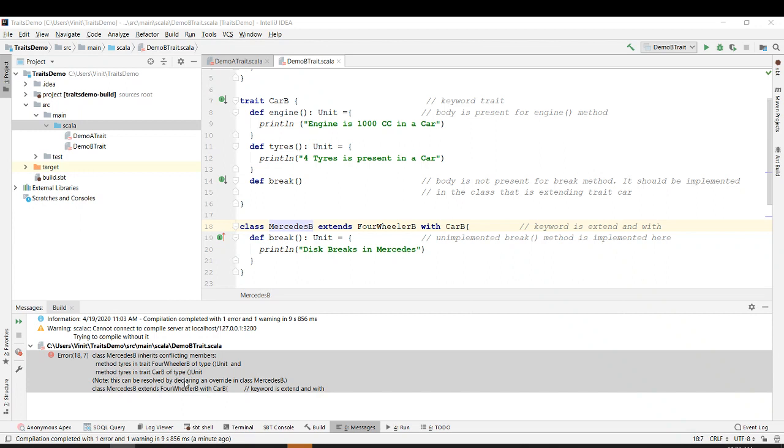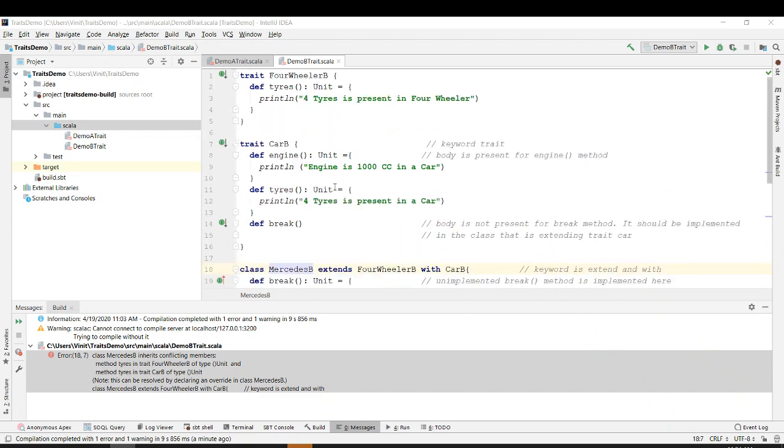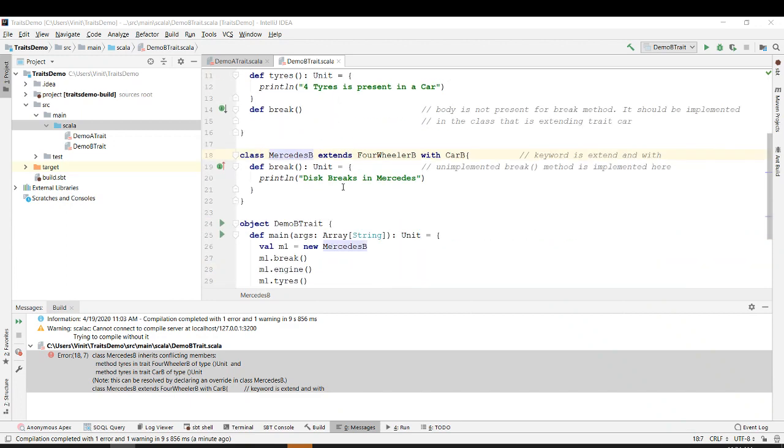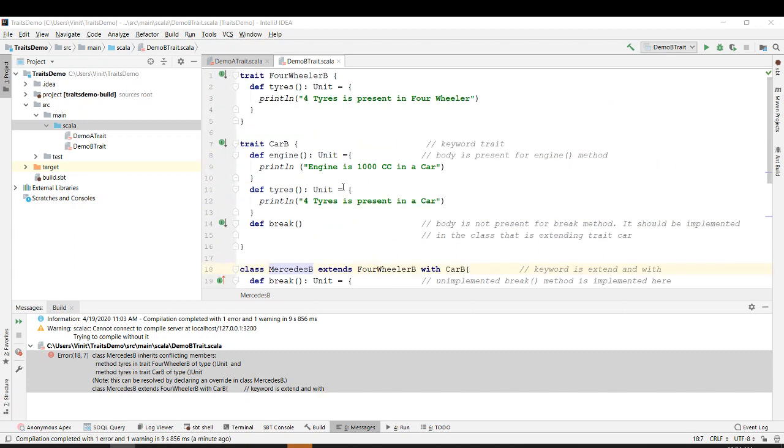Note: this can be resolved by declaring an override in class B. Class Mercedes B extends this with this keyword, extends with. So it is saying that it is present in both, but ideally it should have taken from it. Let's try to find it.